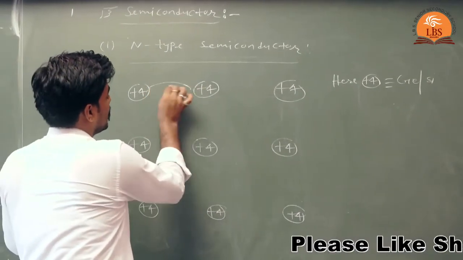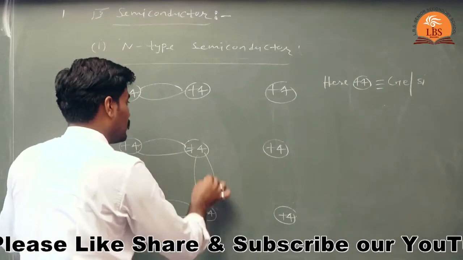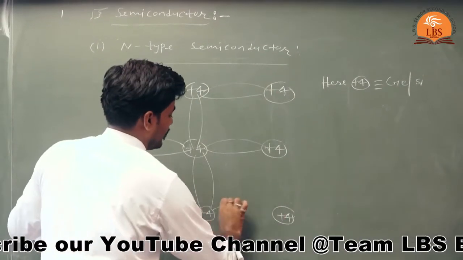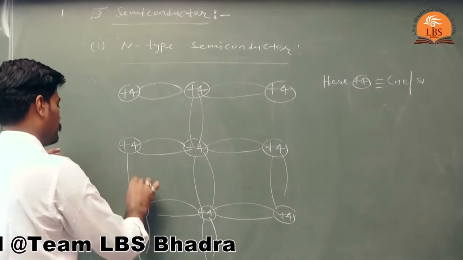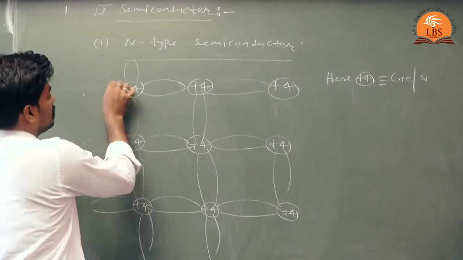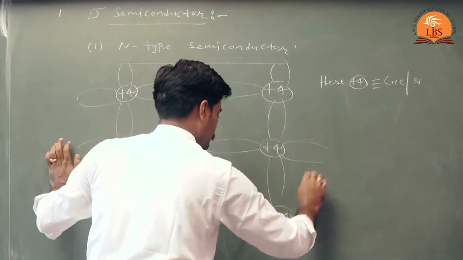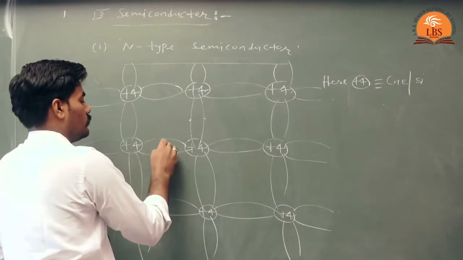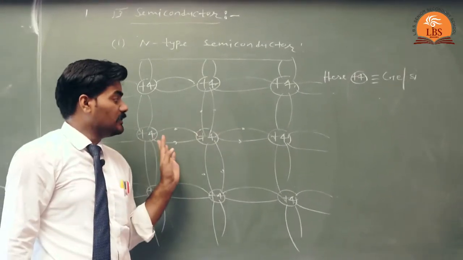And these are the covalent bonds between the germanium or silicon atoms. Now this is the intrinsic semiconductor.